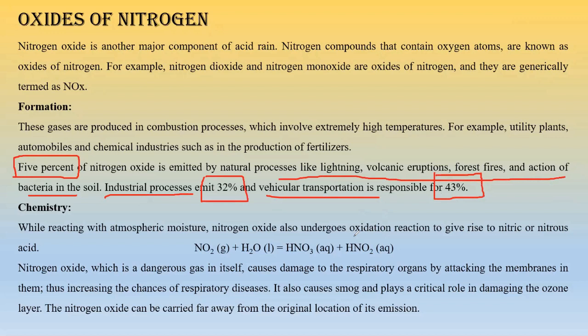So vehicles release the maximum oxides of nitrogen, followed by industries, followed by nature. We have to remember these three percentages: 5% from nature, 32% from industry, and 43% from vehicles.